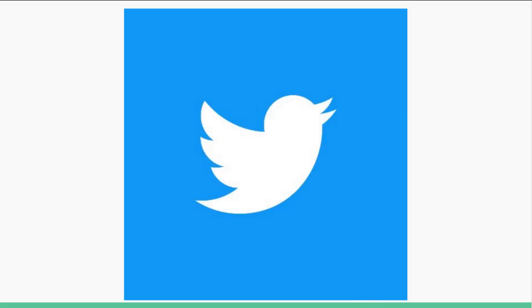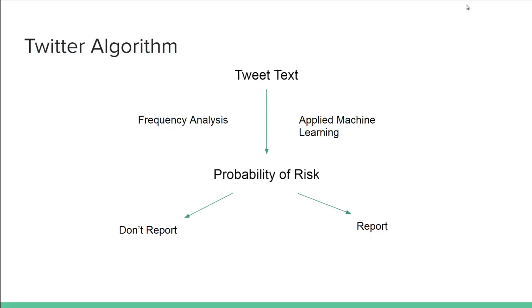not. We believe that the Twitter algorithm takes a tweet as input, tokenizes that input, then it performs frequency analysis as well as applying machine learning to the input. After that, it attempts to categorize the tweet content and assign a probability of risk with it, and output that percentage or probability of risk to the team of reviewers, who then take a look and see if the account is guilty and needs to be suspended.